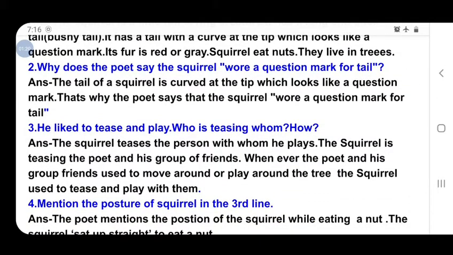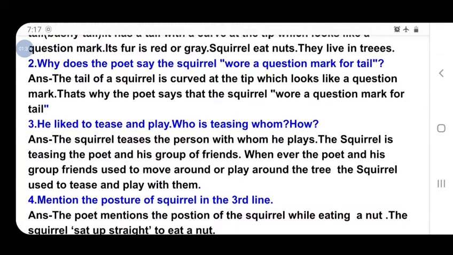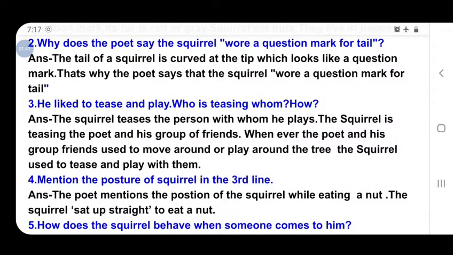Who is teasing whom and how? The squirrel teases the person with whom he plays. The squirrel is teasing the poet and his group of friends. Whenever the poet and his friends moved around or played around the tree, the squirrel used to tease and play with them.